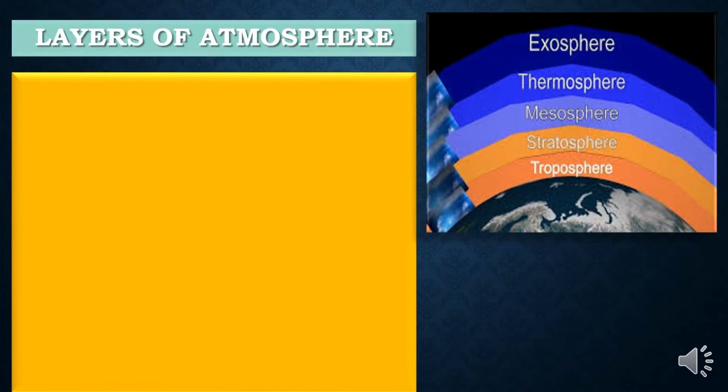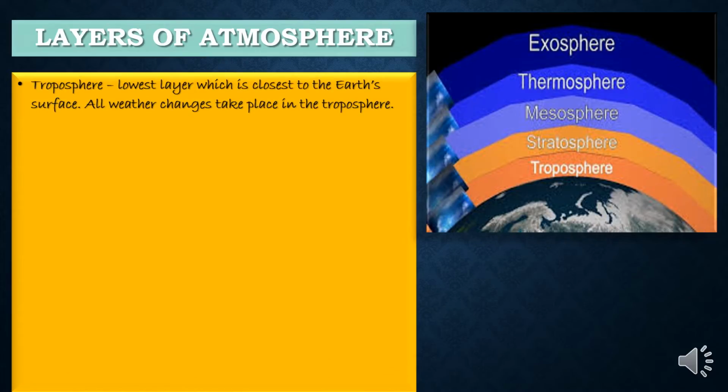So let's understand the first layer of atmosphere, which is just above the earth's surface, that is troposphere. This is the lowest layer and the closest layer to the earth surface. All the weather changes, whatever the climatic changes are, take place in the troposphere only. It extends up to around 20 kilometers from the earth's surface.